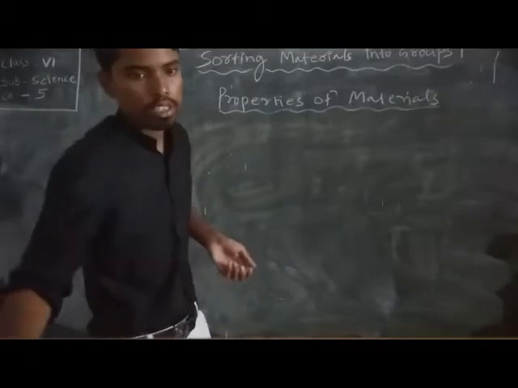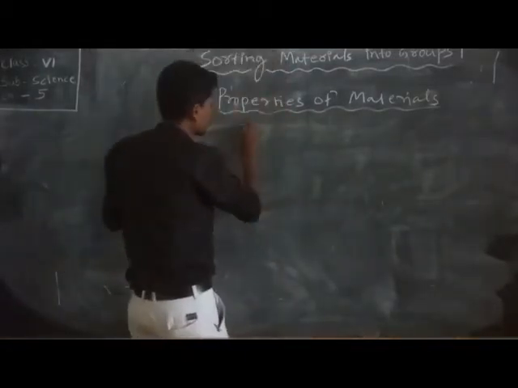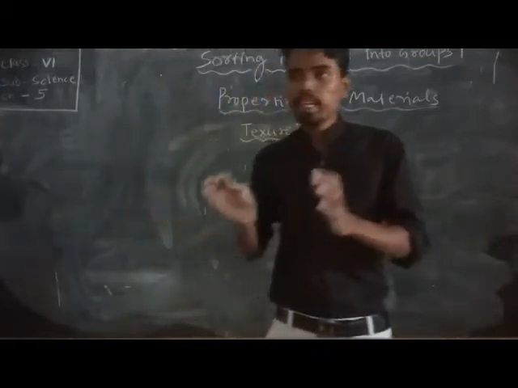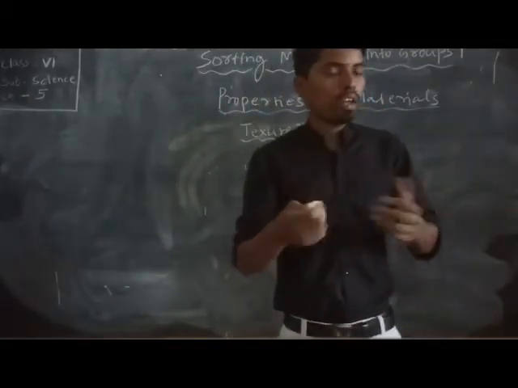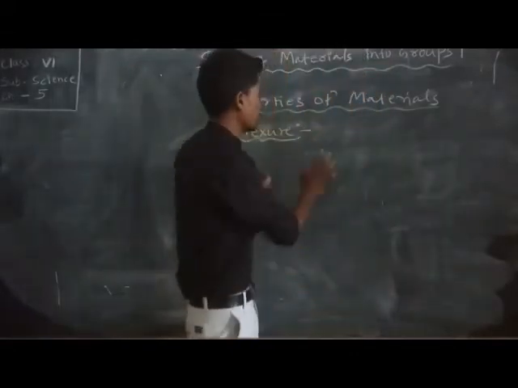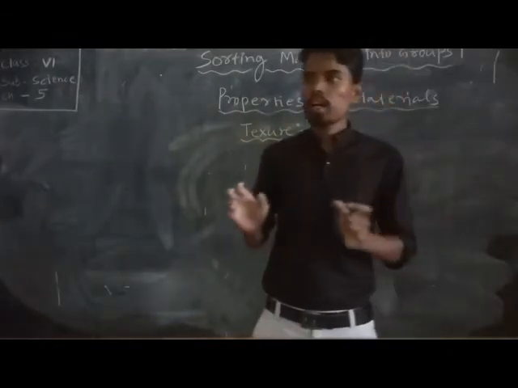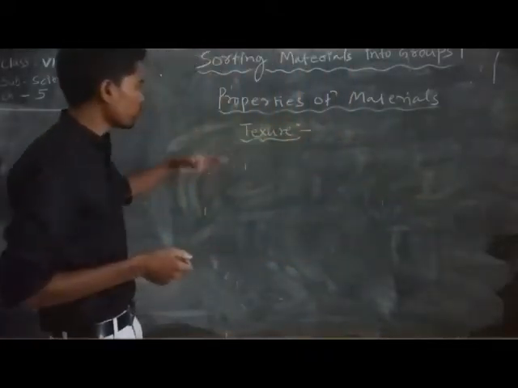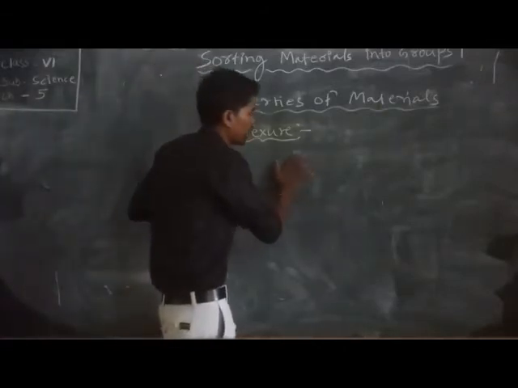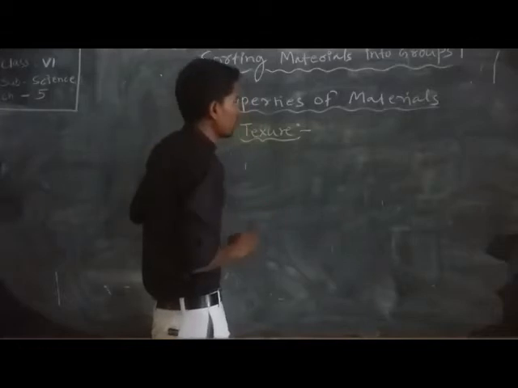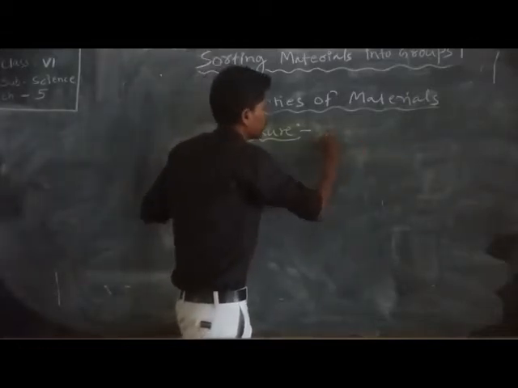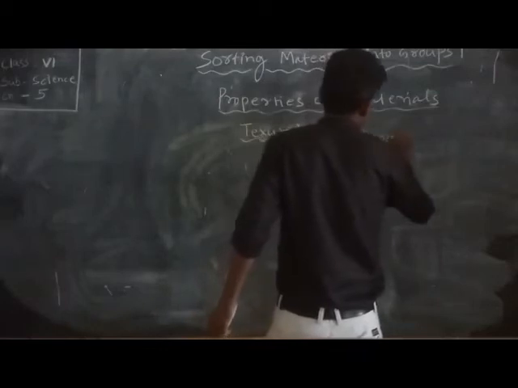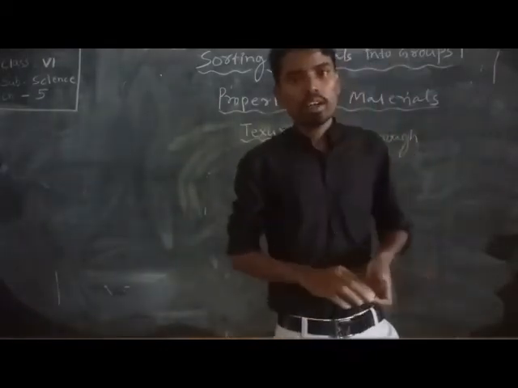Texture. Some materials feel smooth when we touch them, and some feel like rock, rough. On the blackboard it is smooth in nature, and rough in nature elsewhere. So smooth and rough in nature.